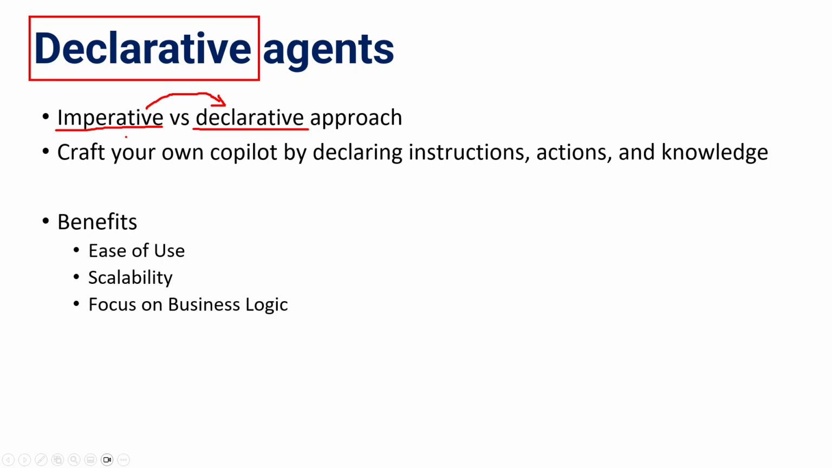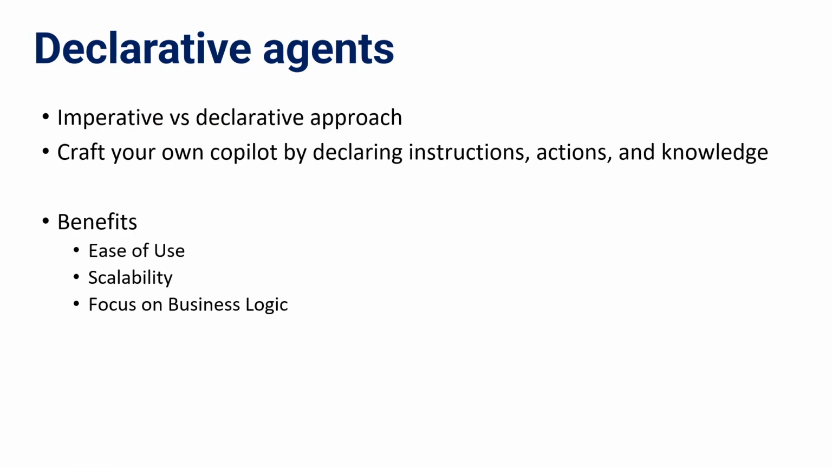Now that we are moving to this declarative approach, it mainly focuses on defining what needs to be done rather than how it should be done. So instead of micromanaging every step, we just specify the desired outcome, and then let the system determine the best way to achieve that. So this is the only difference between these two. And right now we are in the era of that paradigm shift of using declarative agents over the imperative approaches.